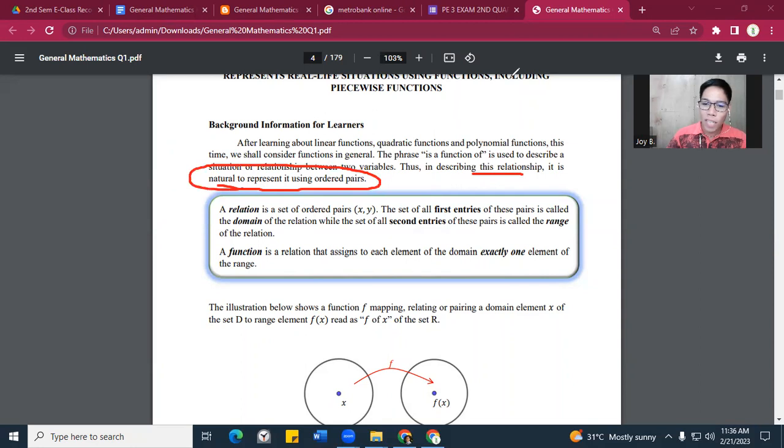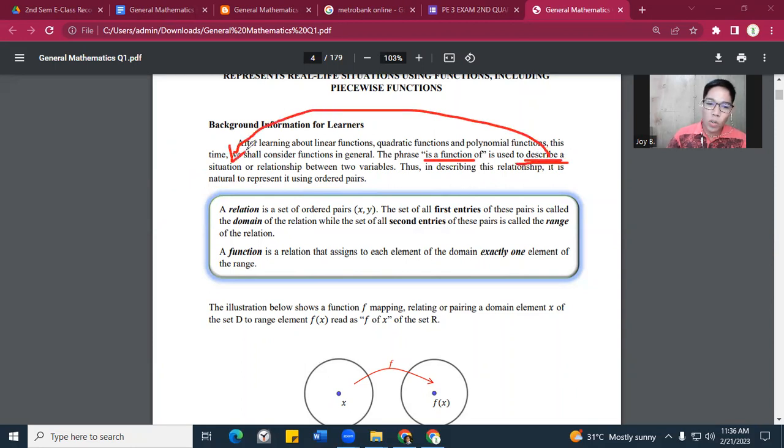Okay? So again, one more time, pag sinabing function, it means we are describing, again, anong dinidescribe? A situation or ano pa? Relationship. Okay, one more time, anong dinidescribe? Situation or relationship. Okay, very good. So, saan sila dinidescribe? Dinidescribe ang situation or relationship between two variables. Okay, nakuha? Pag sinabing variable, again, it talks about the letters or numbers that we can try to change the value. Ito yung variables.